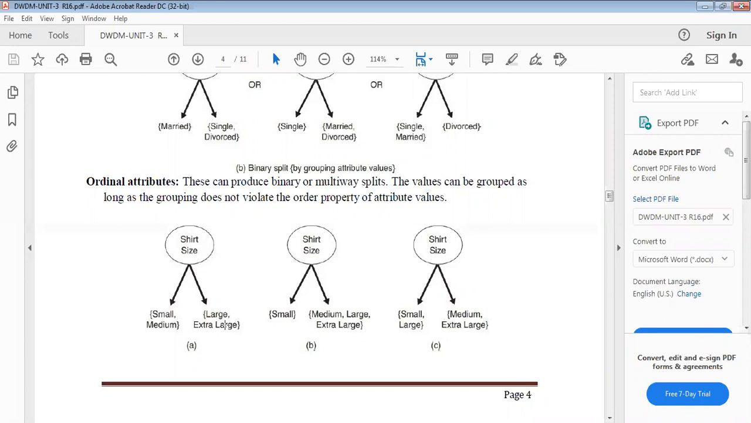Similarly, two sizes can be represented on the left side and two sizes on the right side, or one size on the left side and the other three sizes on the right side. Shirt sizes small and medium are grouped in one figure, and large and extra large in the other, whereas in the invalid grouping here, you would combine medium and extra large, which violates the order.